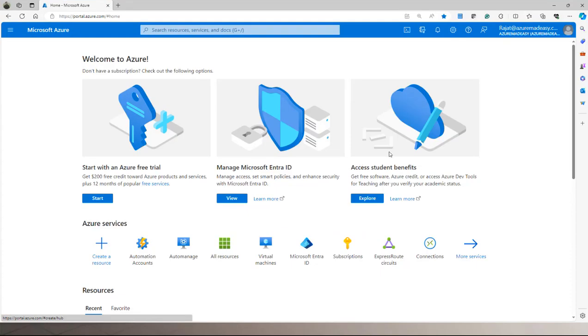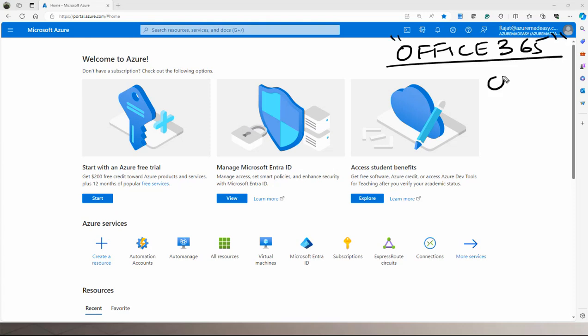So guys, first of all, we need to understand one thing which is very important. I hope everyone is using Office 365, right? Everyone is using Office 365, which we call O365 for short.